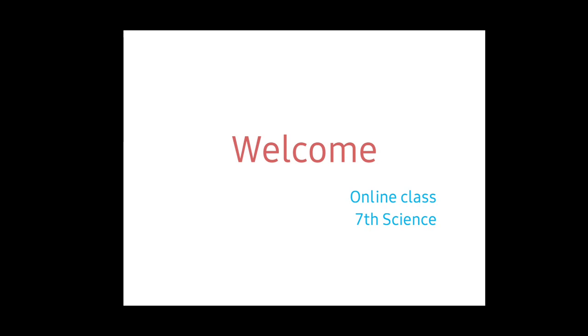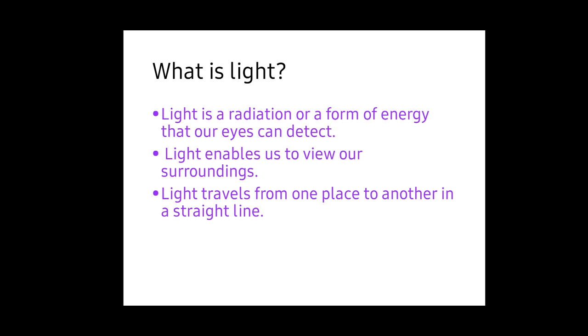Today we are going to see about class 7 science chapter 15. The name of the lesson is light. What is light? Light is a radiation or a form of energy that our eyes can detect.